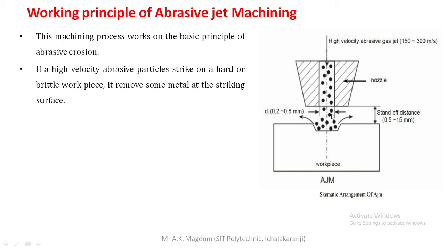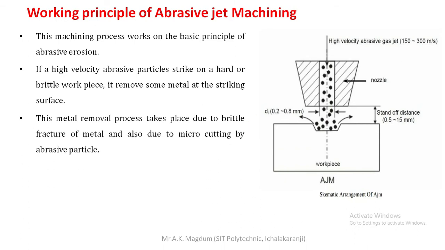Here there are some abrasive black bubbles showing in this image. There is continuous bombarding over this surface, due to which a certain quantity of material is removed, either in the form of erosion or as small particles removed from the workpiece, because the velocity of the gas is high, and in that gas there are abrasive particles which continuously impinge over the surface. So a certain quantity of material is removed from the workpiece surface. Next, this metal removal takes place due to brittle fracture of the metal, and also due to micro cutting by abrasive particles.